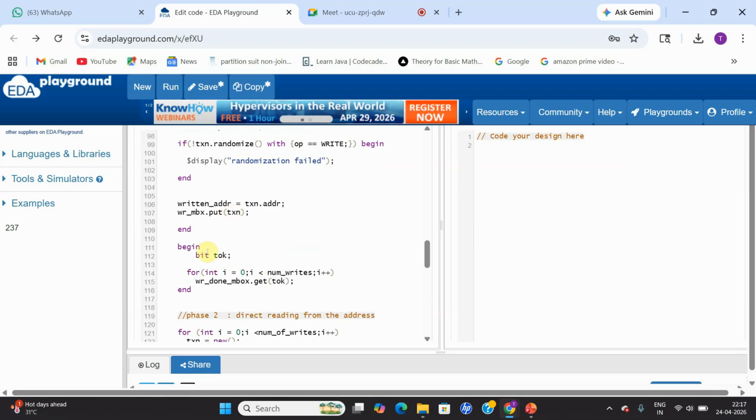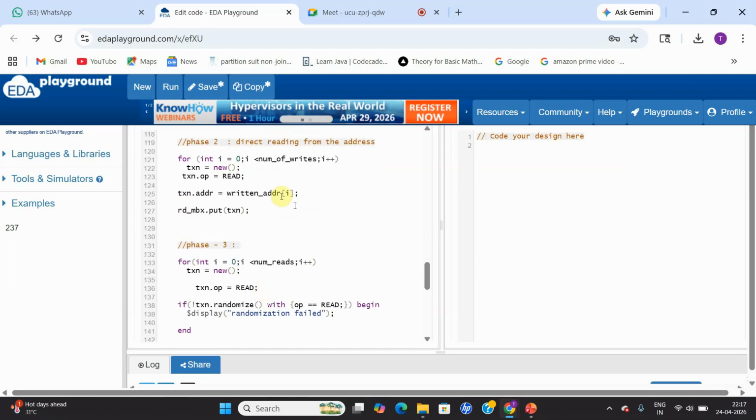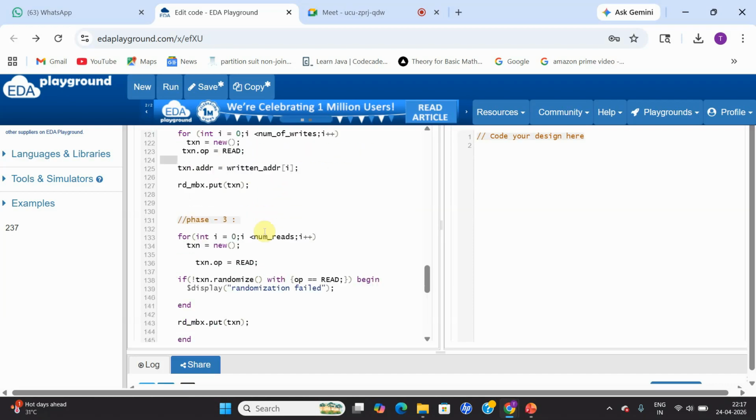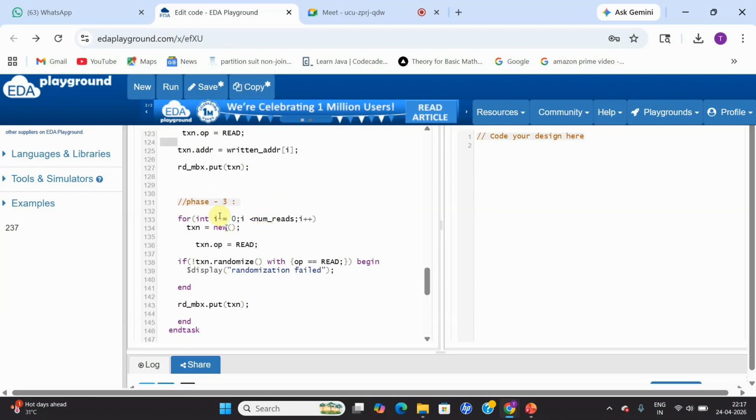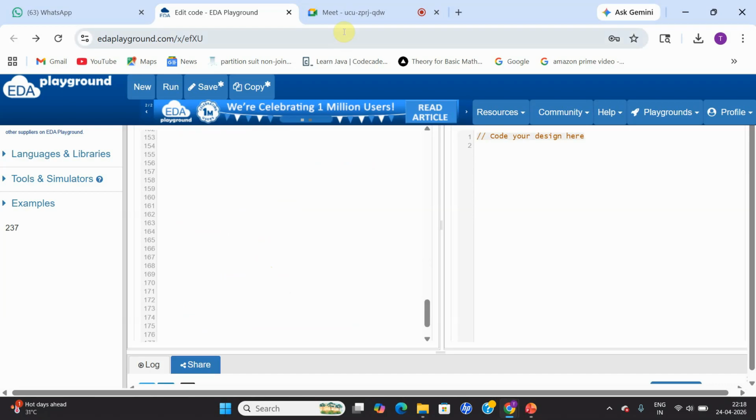From that same array, I read the data, so that whatever data I've written into a particular address, from that particular address only I read the data. That is phase two. And in phase three, I'm going to provide random addresses so that I can perform random read operations. So there are a total of three phases inside my generator.